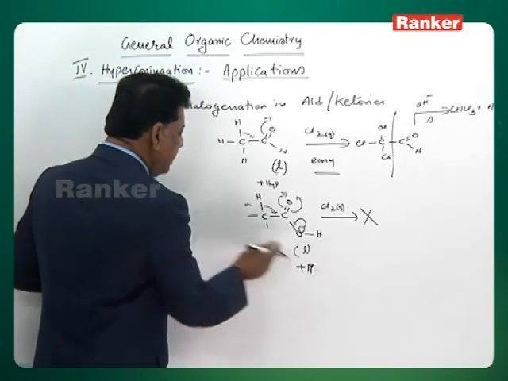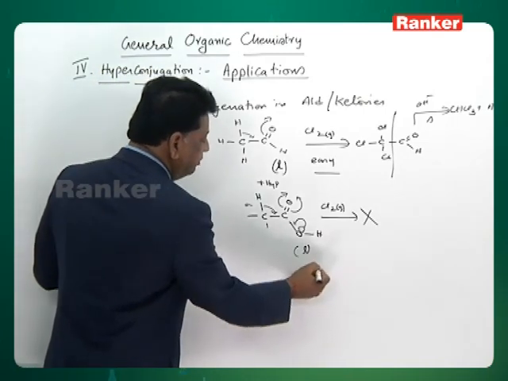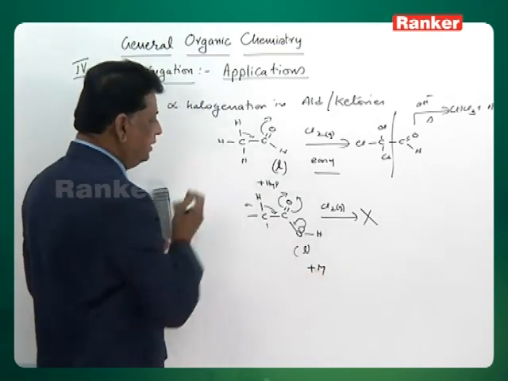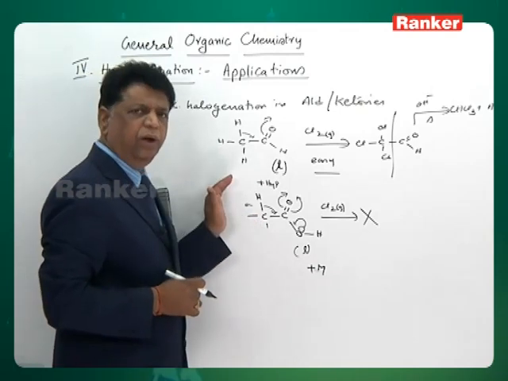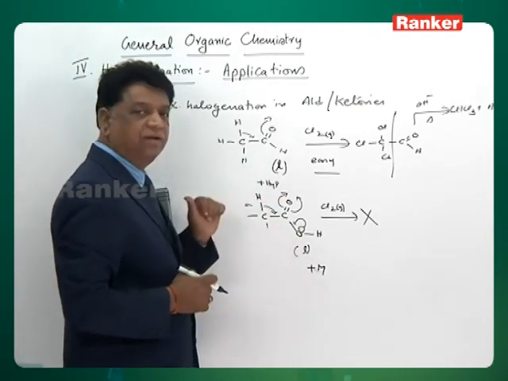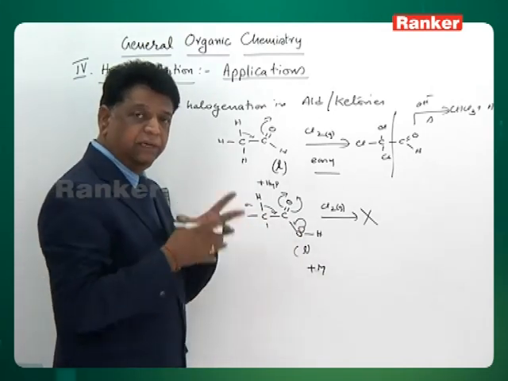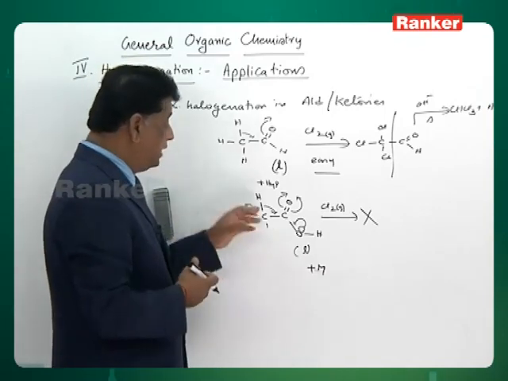So the mesomeric effect always dominates over hyperconjugation because it is resonance. In hyperconjugation, the bond has to be cut and then used, whereas without cutting, the electrons are already available in resonance. So using a lone pair, a pi bond or charges is always better than using a sigma bond.